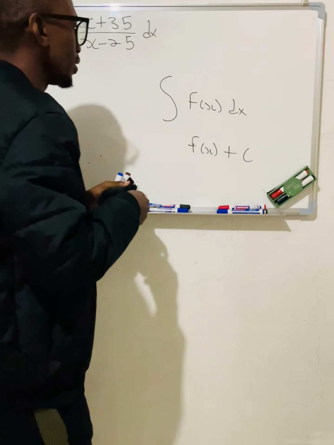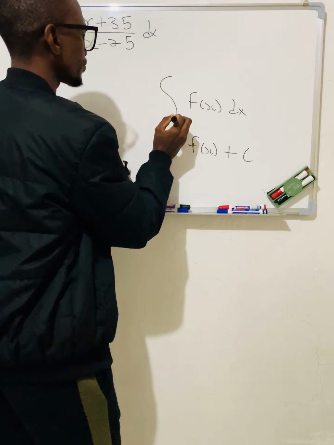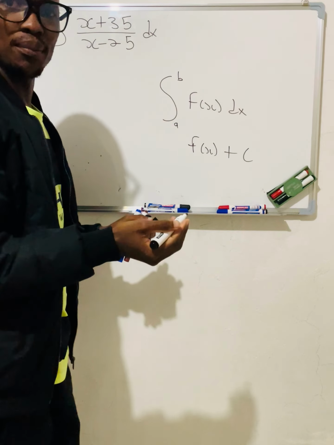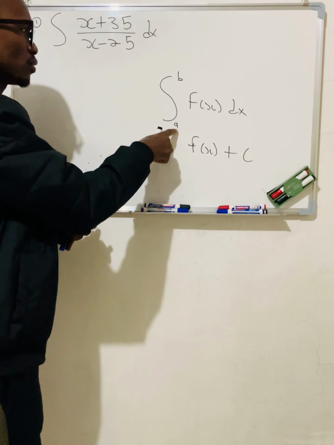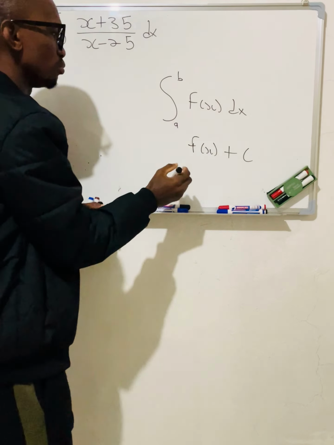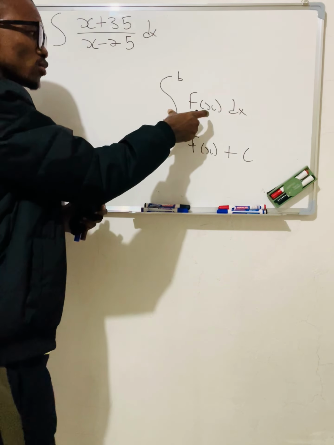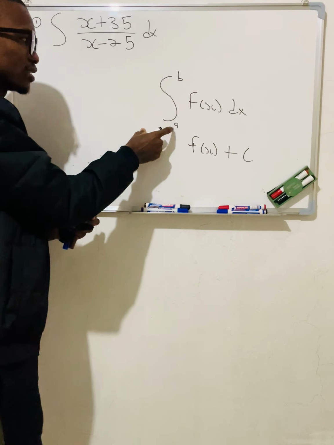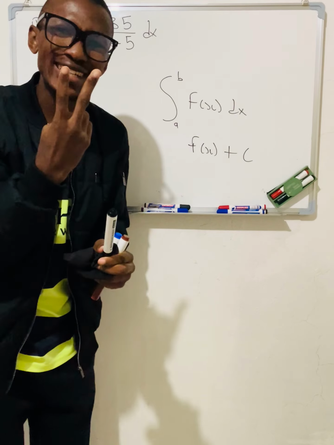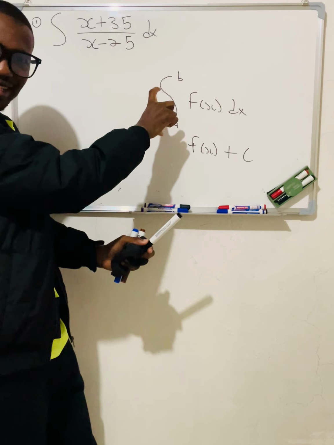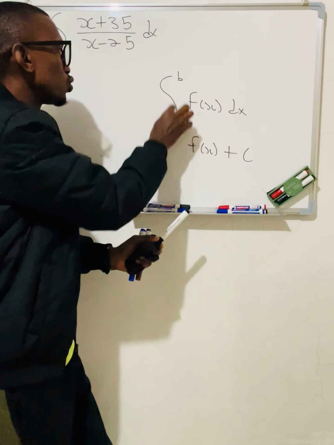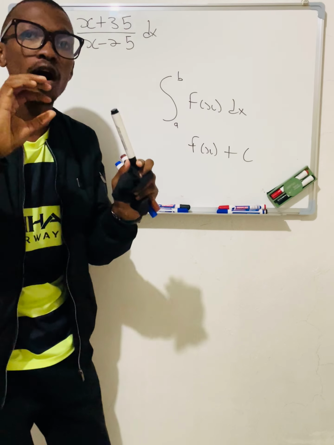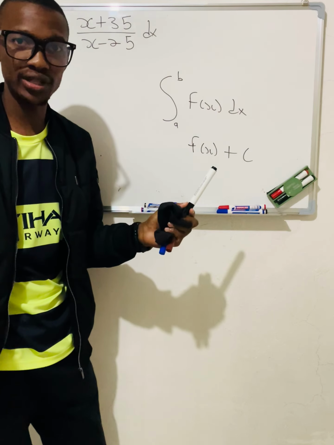So now, if I have a to b, we have lower bounds and upper bounds. This is the lower bound, this is the upper bound. Meaning this is what you call a definite integration, or definite integral sign. So there are two types of integral sign: definite and indefinite, whenever these two are not there. I hope today you all know this.